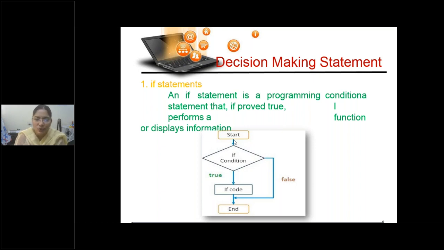In such a situation, what do we do? If the condition results in true, what is the code to be followed? If it is false, directly we'll go to a statement in the coding where this code block need not be executed. Further continuation, we will go to the next of the if code, and then proceed till the end of the program. Clear? This is only if.